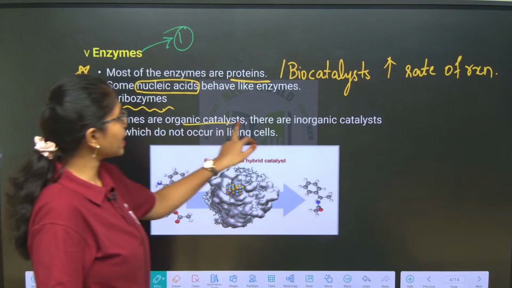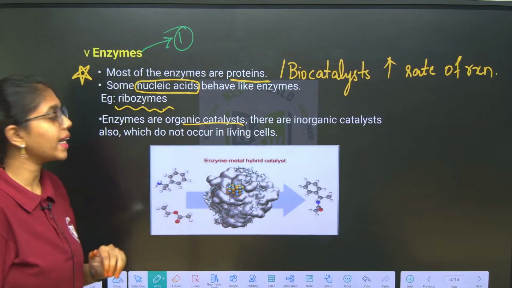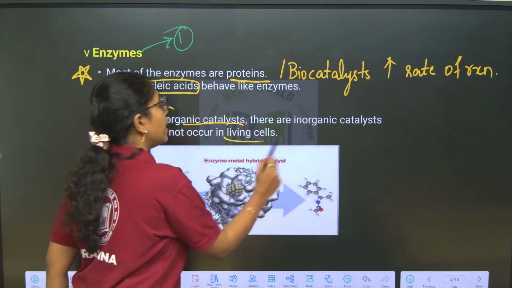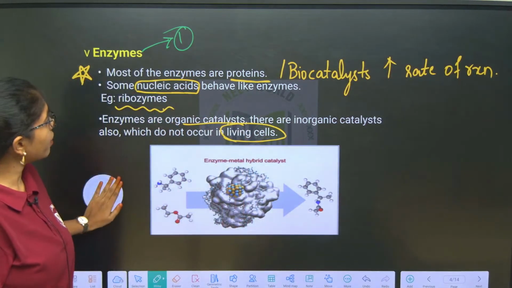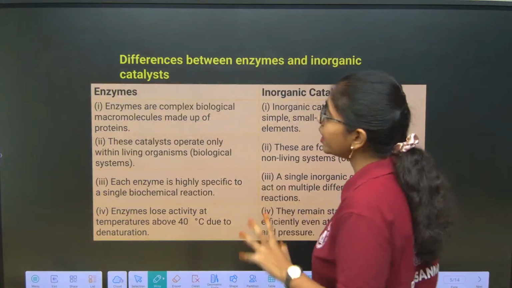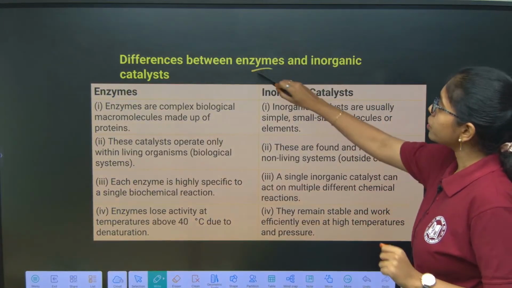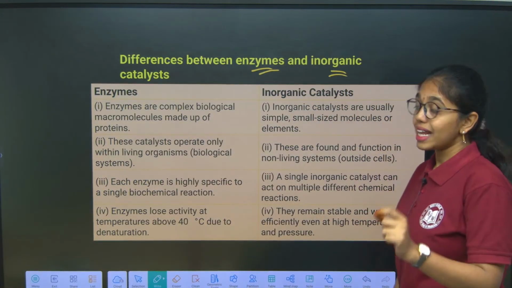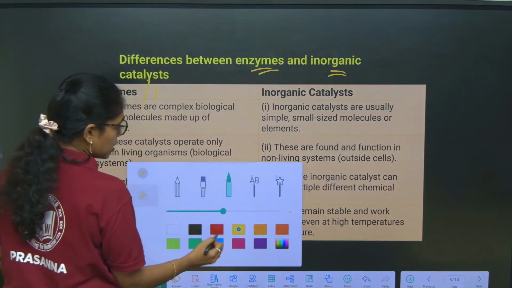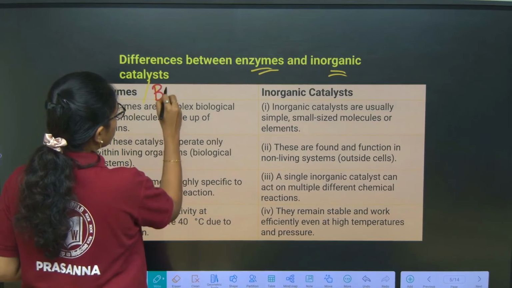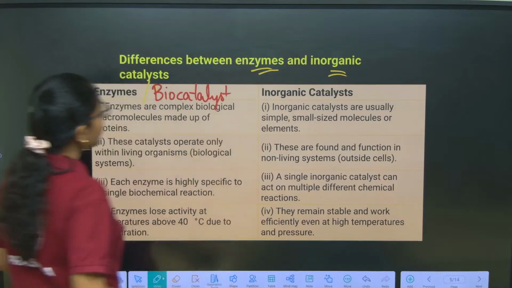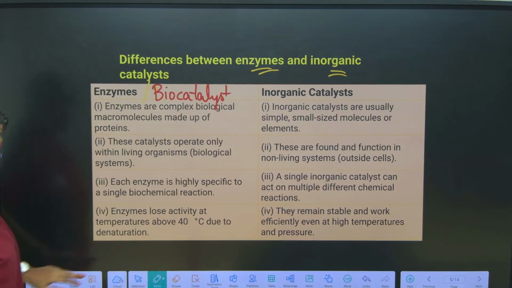Enzymes are organic catalysts mostly. There are some inorganic catalysts also, but these inorganic catalysts do not occur in the living cells. This is a brief introduction about enzymes. First, let us look into what is the key difference between enzymes and inorganic catalysts. Enzymes, which are also called biocatalysts, and inorganic catalysts. Let us look into the differences properly.